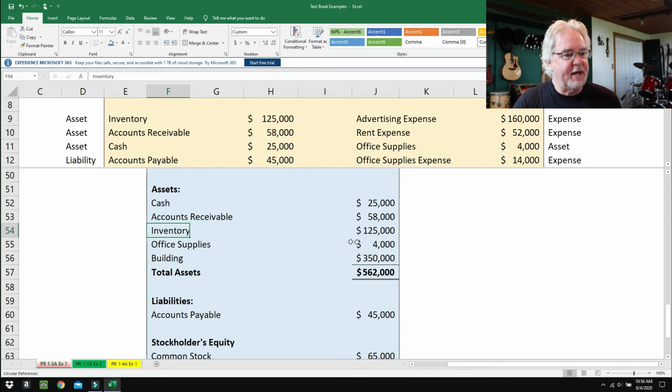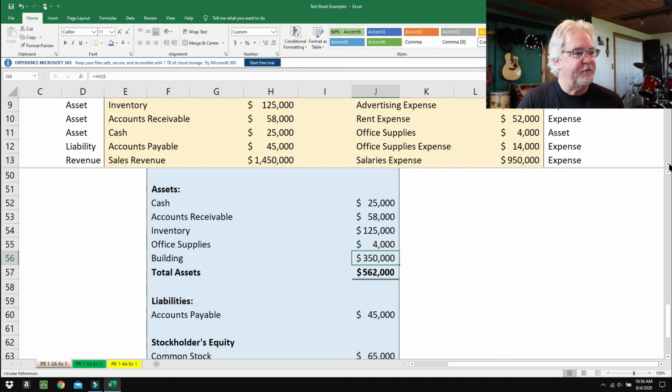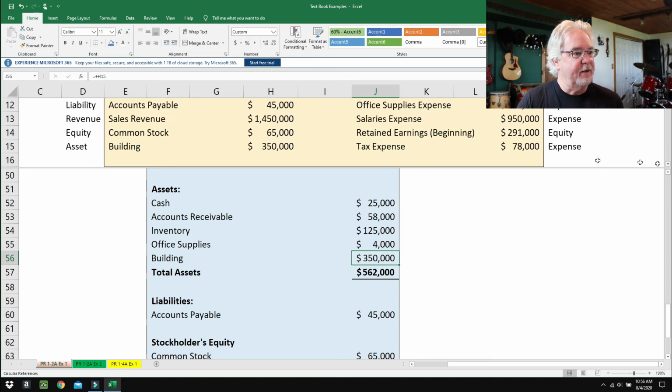And office supplies, we're going to use those up. We don't plan on turning those into cash. And the building, we need our building. If we don't have our building, we don't have much of a business here, so we won't be selling that. So the order of the assets is done on purpose. But anyways, the numbers are really easy. They just come off the information. There we go. There's the building, 350,000. Boom. And then what you do is you add up the assets. So if you're doing this on Excel, it's really easy. Just get a total here. 562,000.